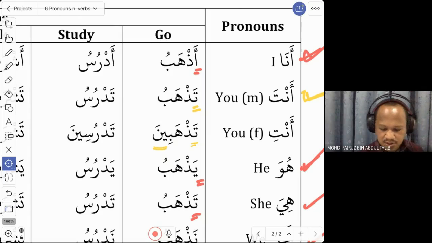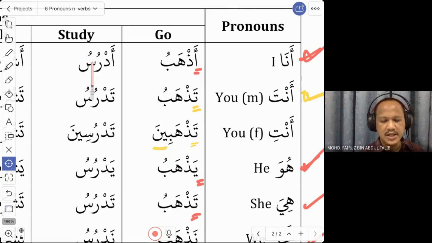All right. So this is for auntie. For you, female, we add in tazhabin. We add the in sound in the end. So in is represented by this ya and nun. This ya is the long vowel, tazhabi, and this is the nun, na, tazhabina or tazhabin.